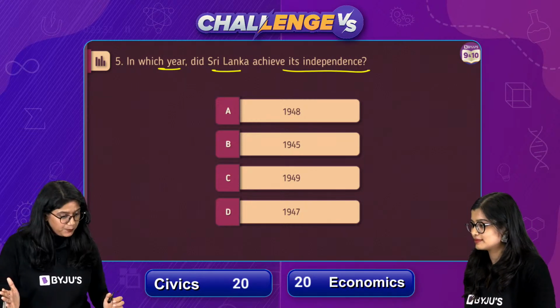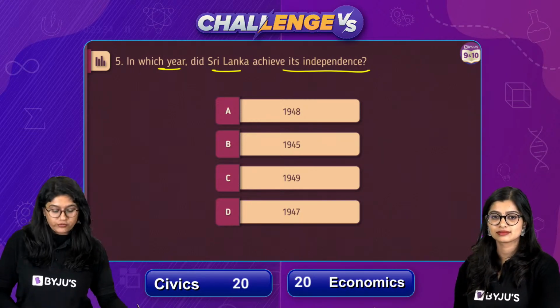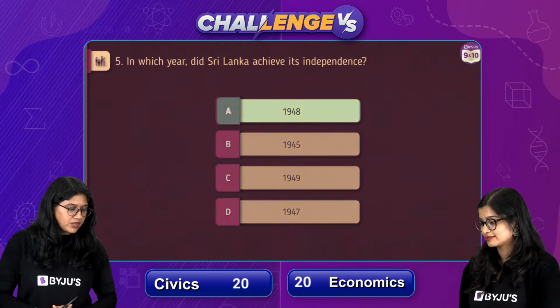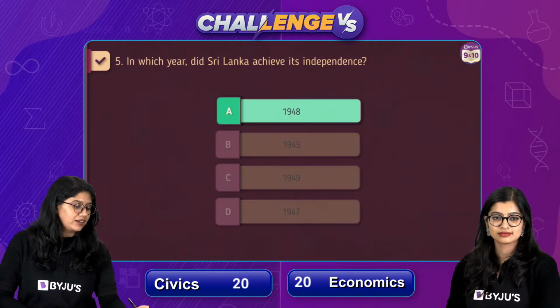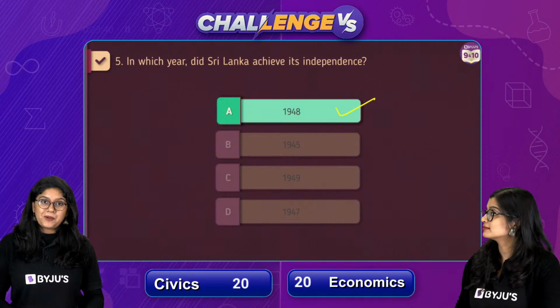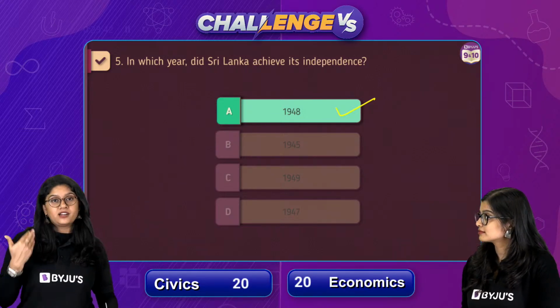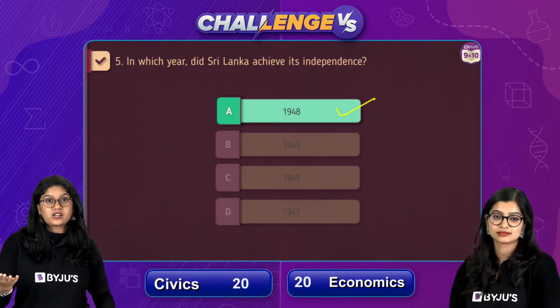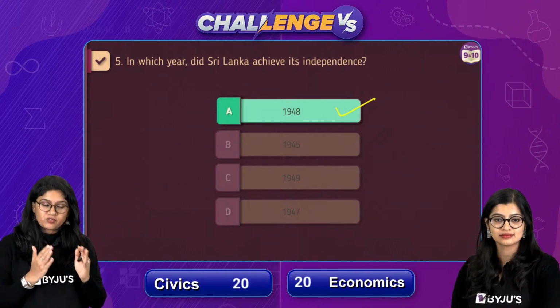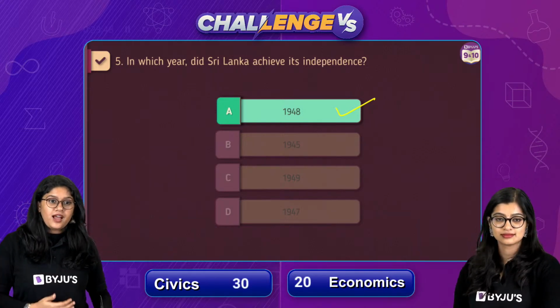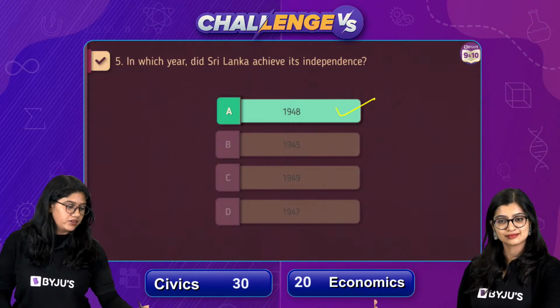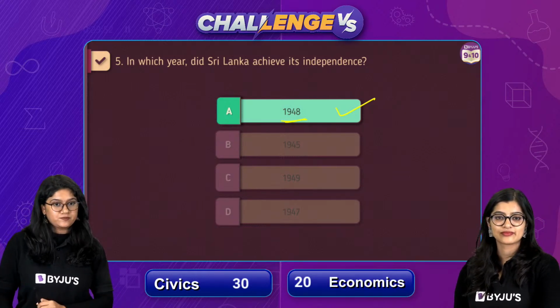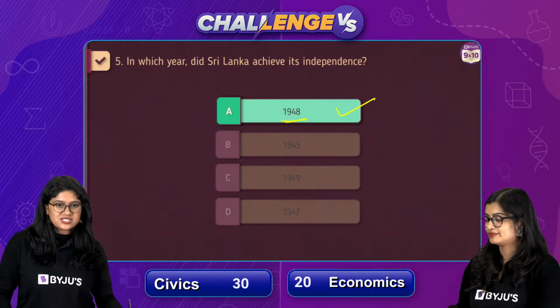So we can end the poll, and the correct answer, everyone, as all of you are absolutely correct, is 1948. Sri Lanka got its independence just one year after our independence. We got independence on 15 August 1947, and Sri Lanka got independence in the year 1948. Easy peasy. Some tough questions, yes, we'll have those.